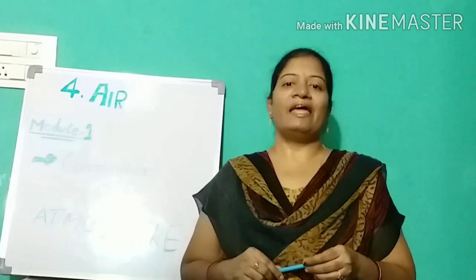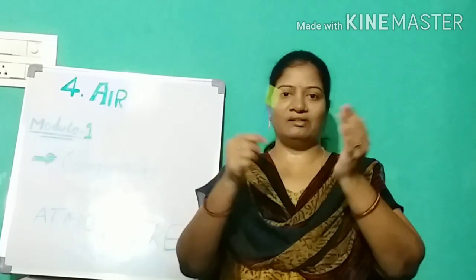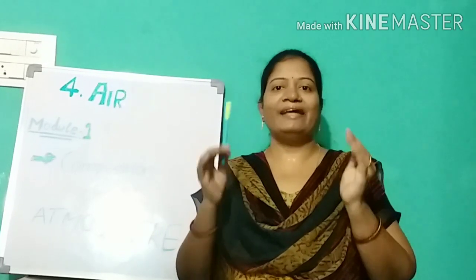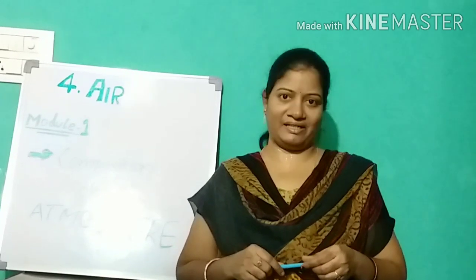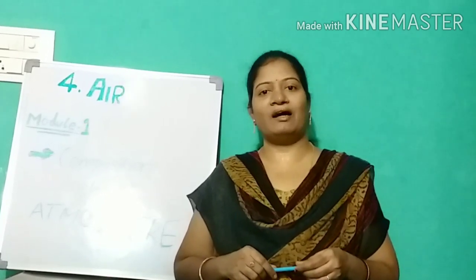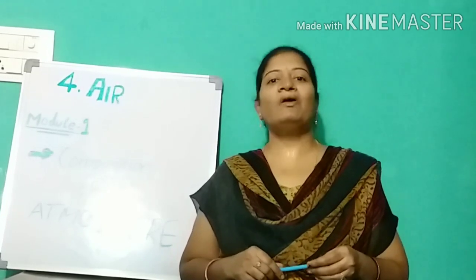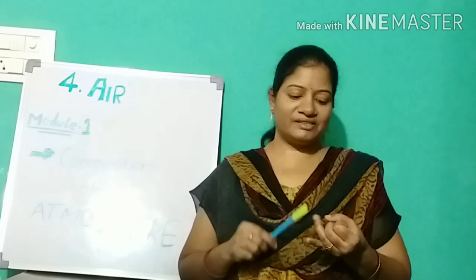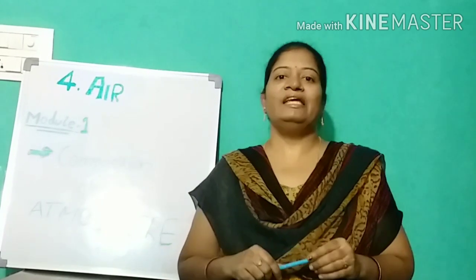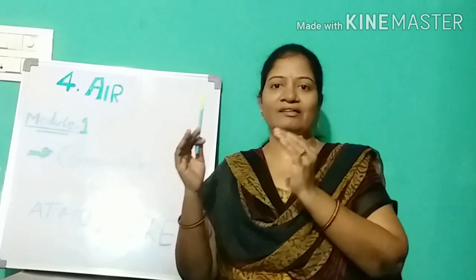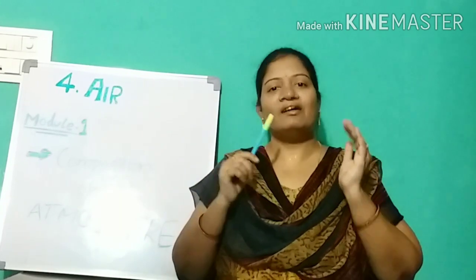Atmosphere means air. All the living things are surrounded by an air blanket around us. That is called the atmosphere. And next, coming to the biosphere. Biosphere consists of the living world, all the living things: birds, animals, trees, plants, human beings, each and everything. Each and every living thing comes under the biosphere. So, these are the domains of the earth.